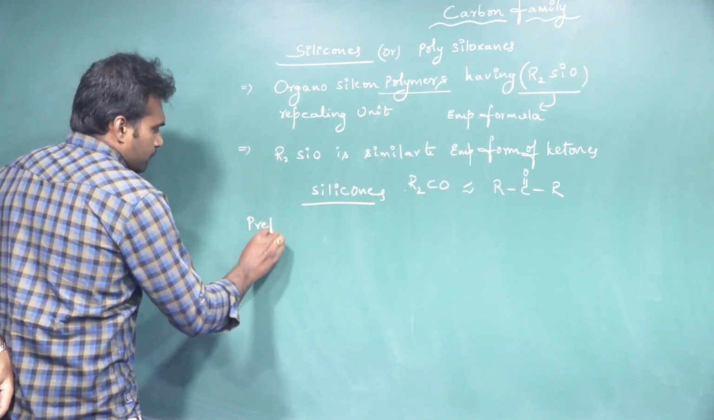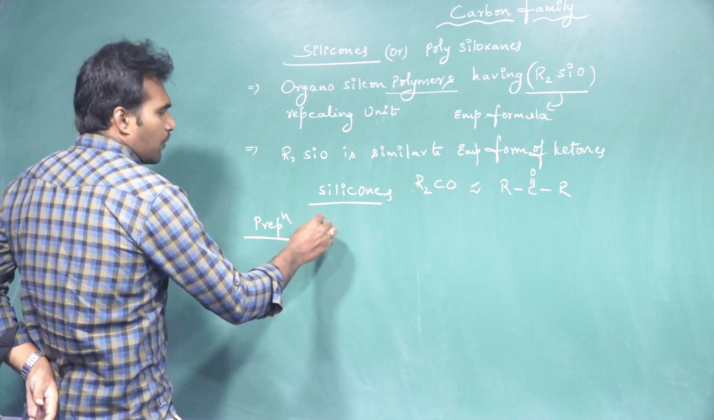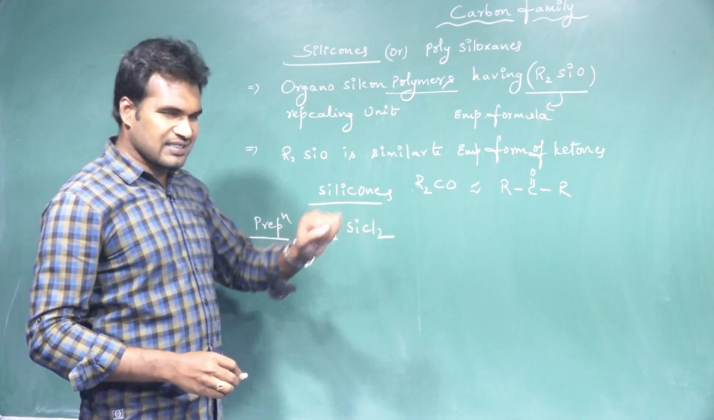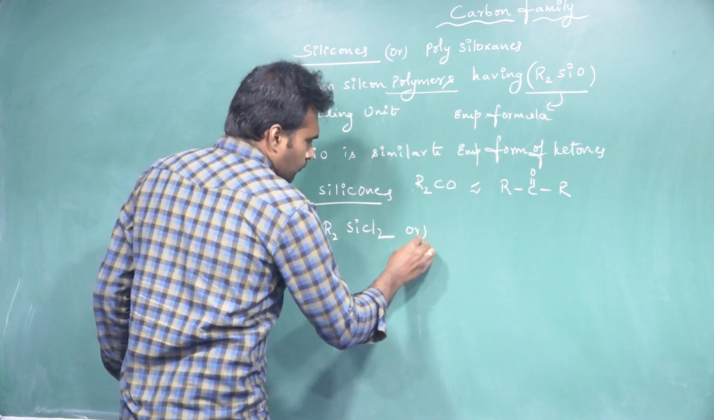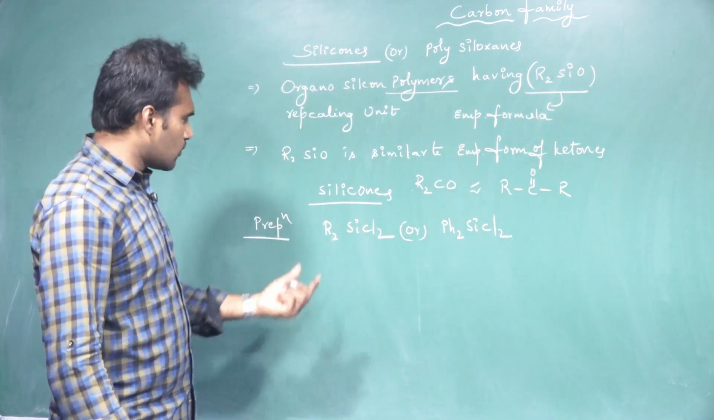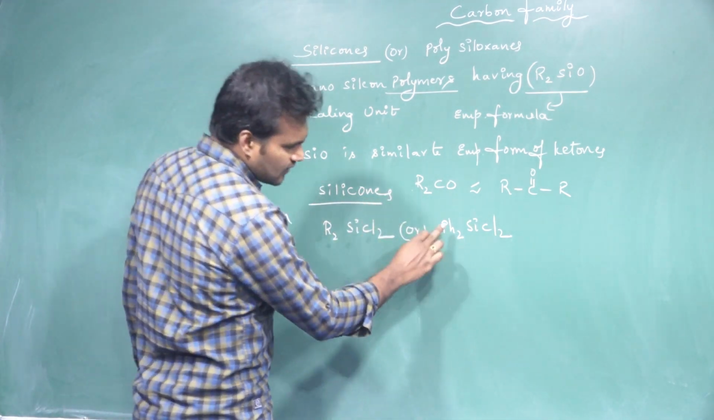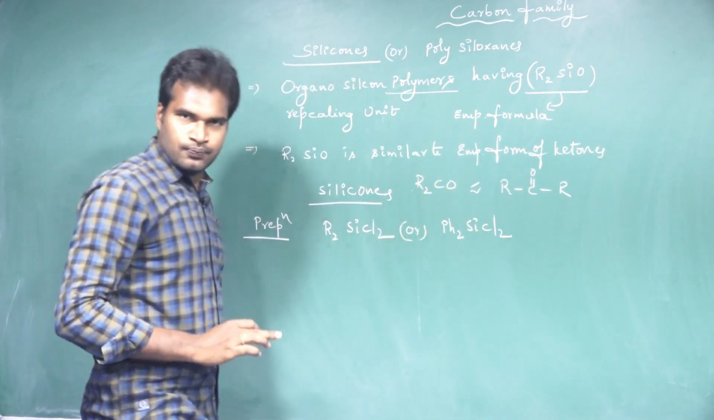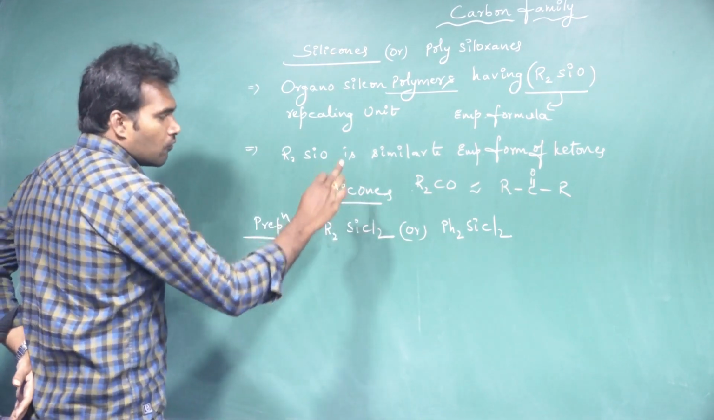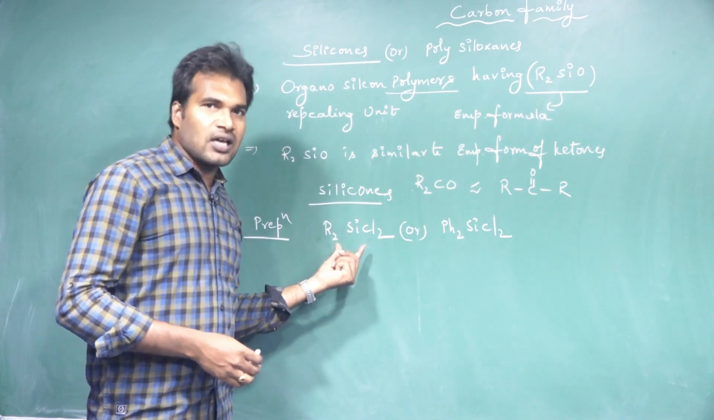Come to the preparation. How can we prepare the silicones? Silicones we can prepare from R2SiCl2 or Ph2SiCl2. So what are the names of these two compounds? This is a dialkyl chlorosilane, and this is a diaryl chlorosilane. Okay, we can prepare the silicones from these compounds, but we cannot get these compounds directly as a precursor. We should prepare this R2SiCl2.